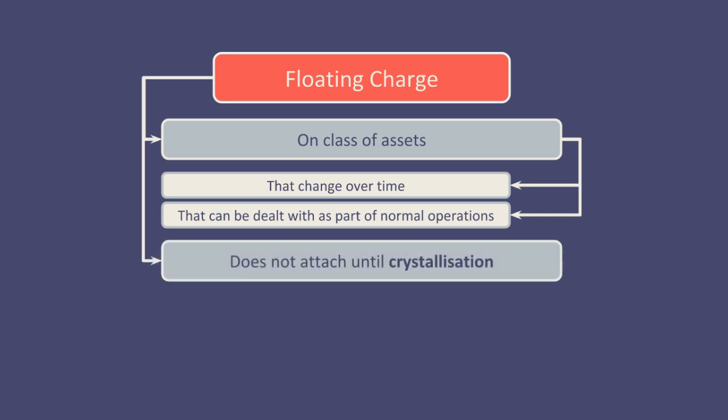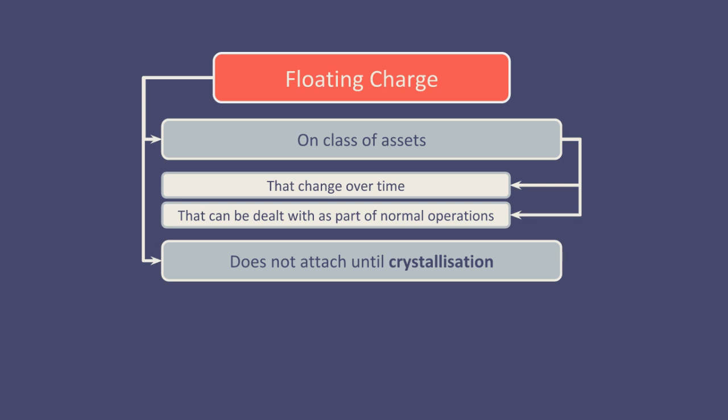A floating charge does not attach to an asset until crystallization. Once this occurs, the company can no longer deal freely with the assets. So if we go back to our example of a wine shop, the company can no longer sell wine freely if the crystallization of the floating charge occurs.